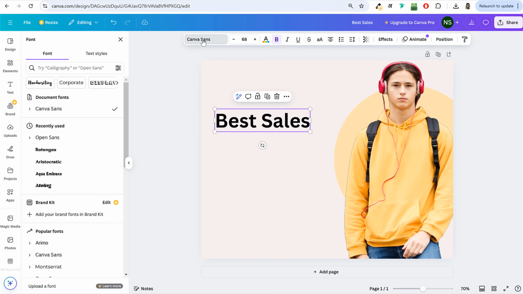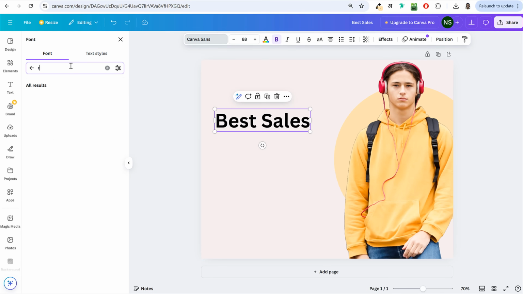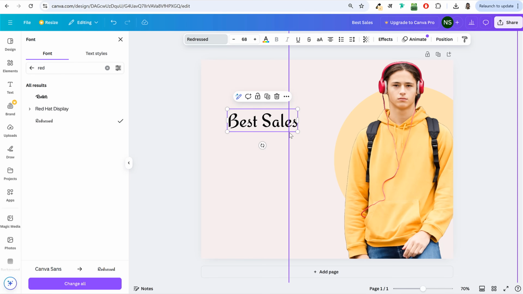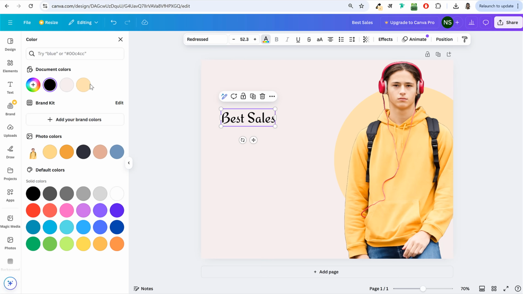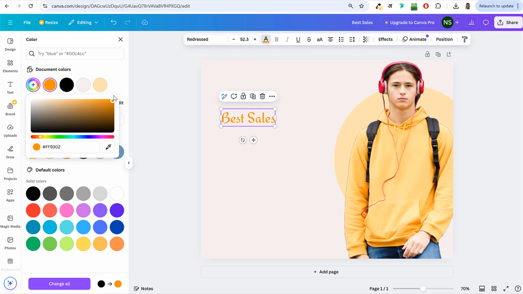If you click on this thing at top, which says Canva Sans, at the left hand side you have to search for Redressed. Here it is. As you can see, this is the font family that I've used. You can also change the size and all. For example, let me bring it like this and make it smaller. Then you can change the color, maybe to this color or whatever color you want. Maybe I'll make it even darker.